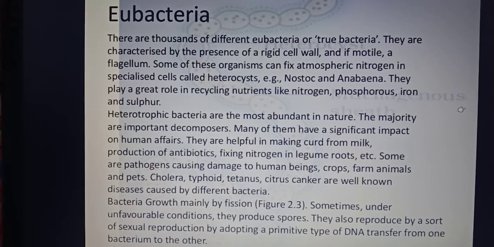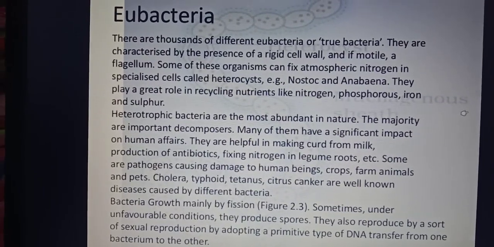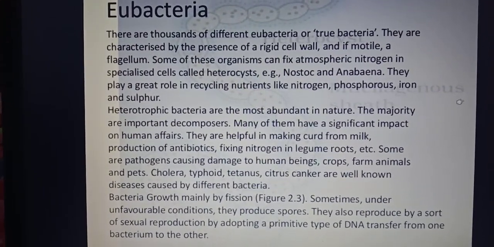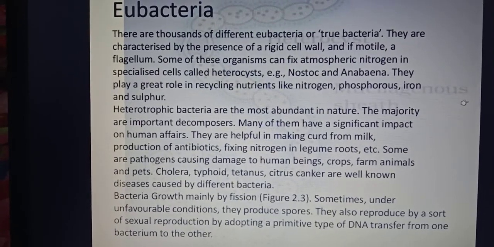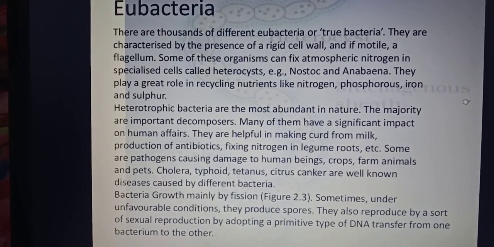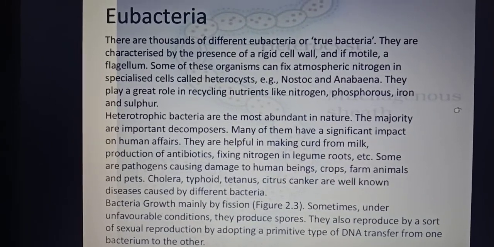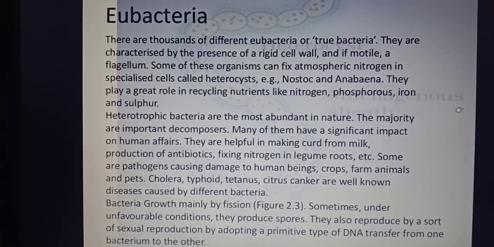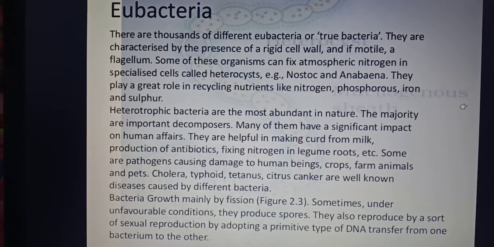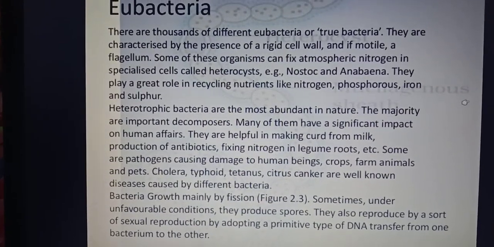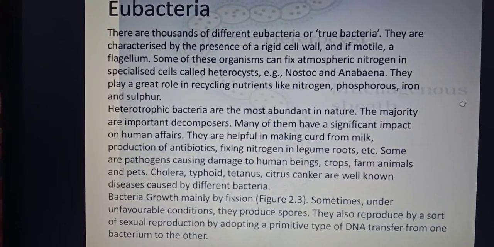Many of them also have a very significant impact on human affairs. They are helpful in making curd from milk. Some bacteria help in the production of antibiotics. Some help in fixing nitrogen in the leguminous roots. Some are dangerous also.